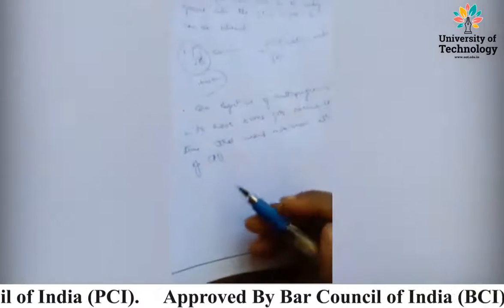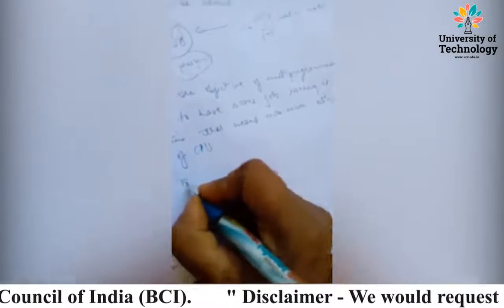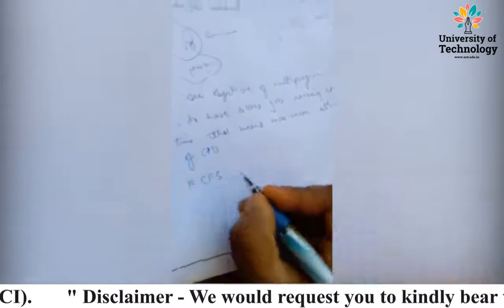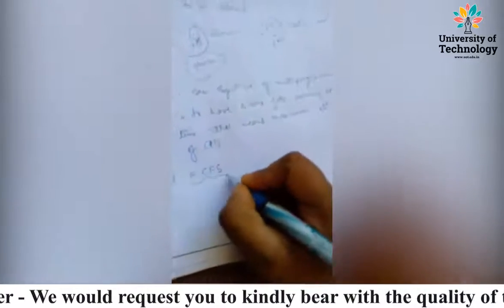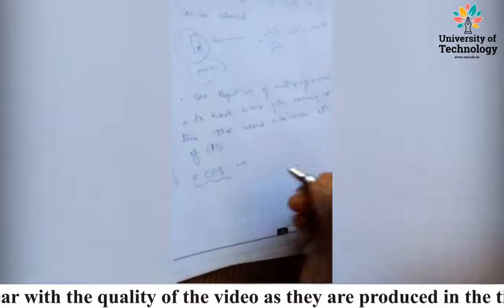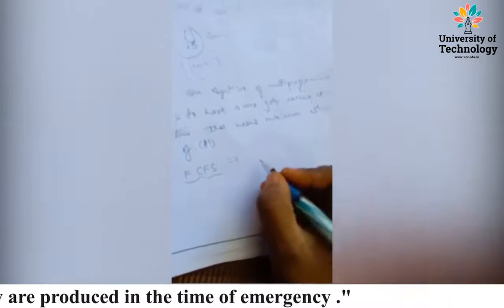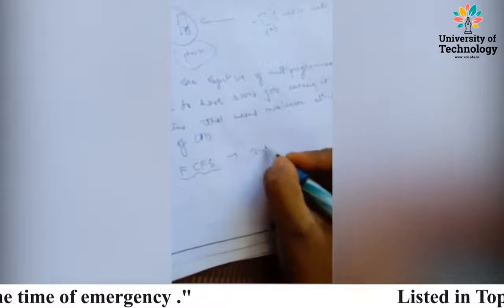So let's consider a few terms, that is FCFS. Now, what does this word FCFS imply, or what is the full form of FCFS? FCFS stands for first come first serve.